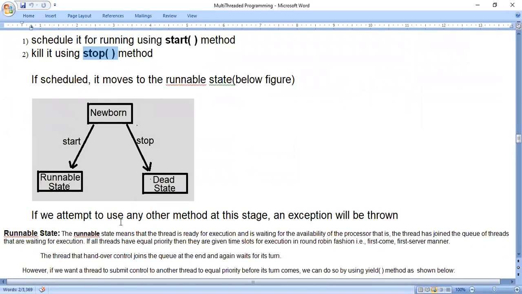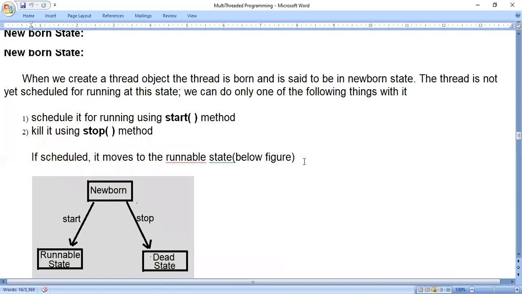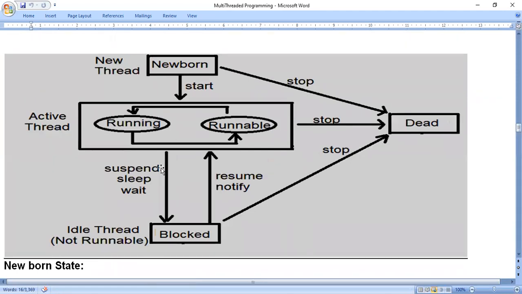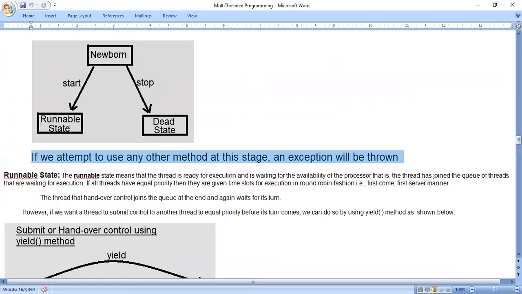If you attempt to use any other method at this stage, an exception will be thrown. Any other method means, if you look at this complete diagram, moving from newborn directly to blocked is not possible. If you want to move to the blocked state, you have to use the suspend, sleep, or wait method, which is not possible here. So if it is in newborn, you can use only two methods: start and stop. That's all. Either start or stop. Next.